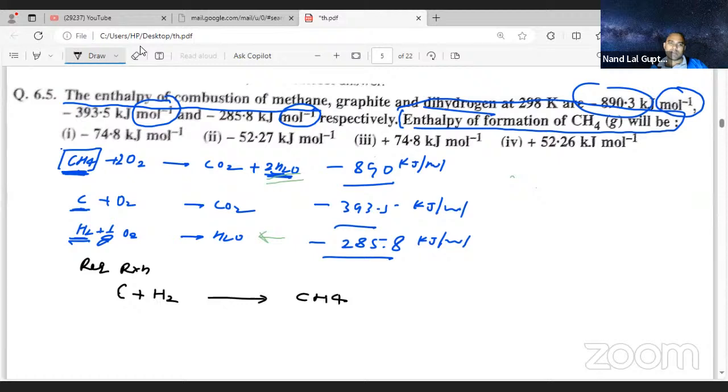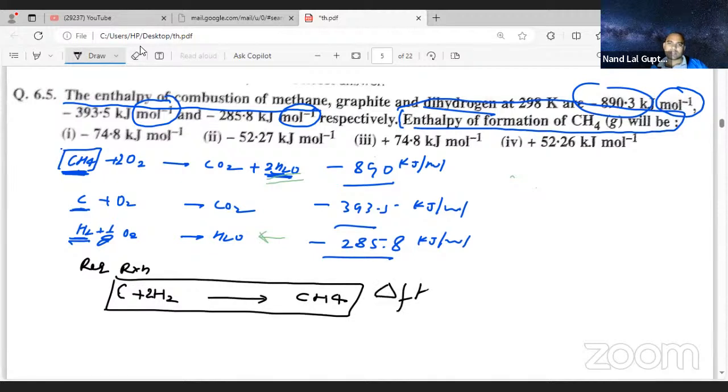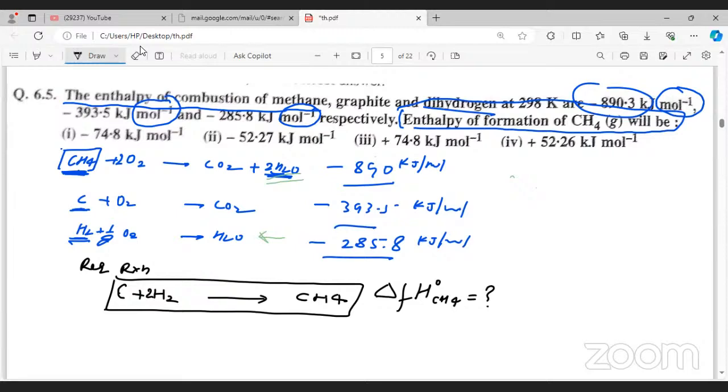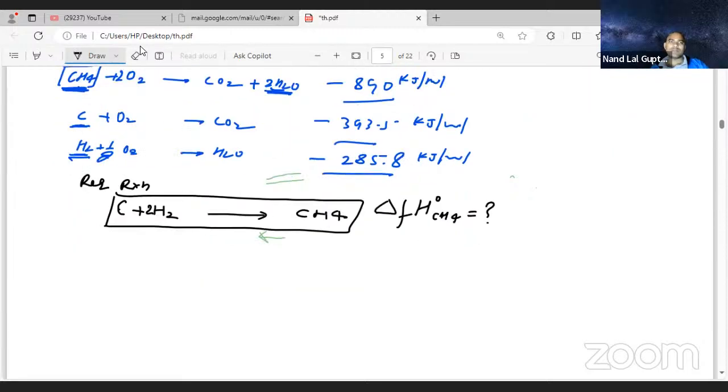So you need to multiply this by 2. This is our required reaction. This is what they are asking: delta f H naught of CH4. How much will it be? Getting my point? Yes. Okay. Now, whatever data are there, you use the data.